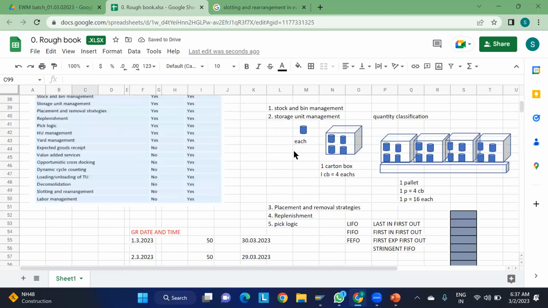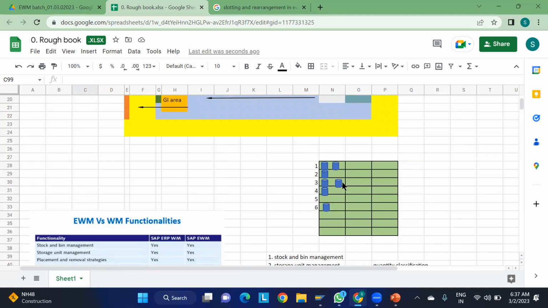Yesterday I have shown here: the stocks are lying somewhere, like here some space is vacant, here also some space is vacant, here one bin is completely empty. Slotting helps us keep the materials in a particular fashion, which will help us utilize the space of the warehouse perfectly, and also help us do proper put away and picking efficiently.